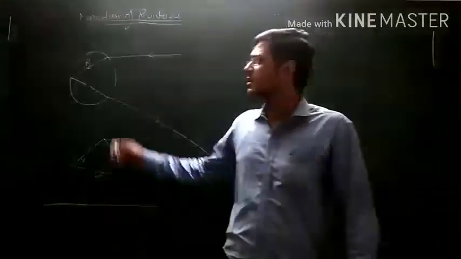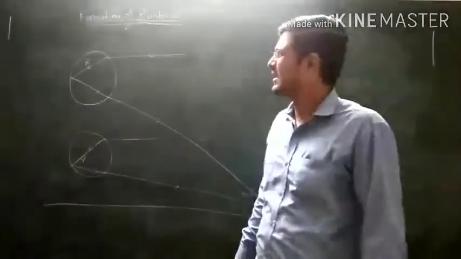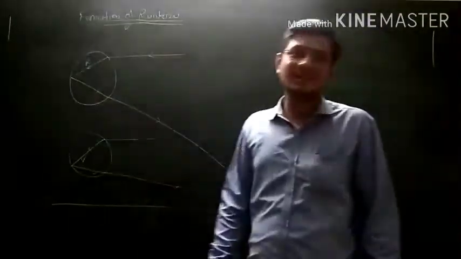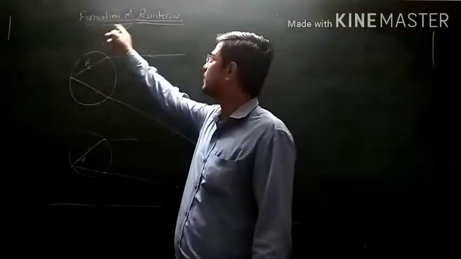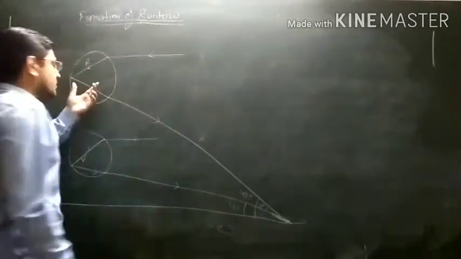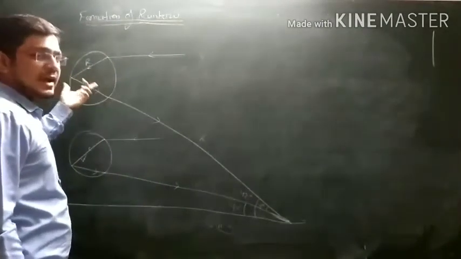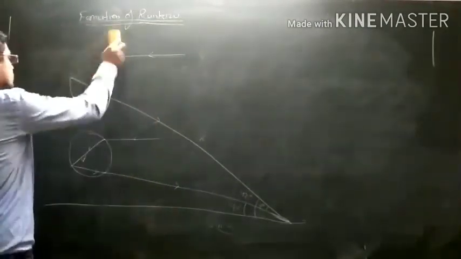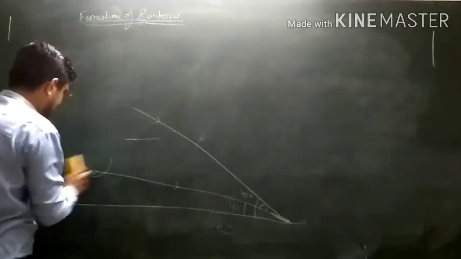So this was rainbow, a very simple topic, and maybe a 1 mark question can be asked like this: what are the necessary conditions for the formation of rainbow? The necessary conditions are total internal reflection, dispersion and refraction of light. So this was our topic, rainbow. Now we will discuss another topic, human eye and defects in human eye.